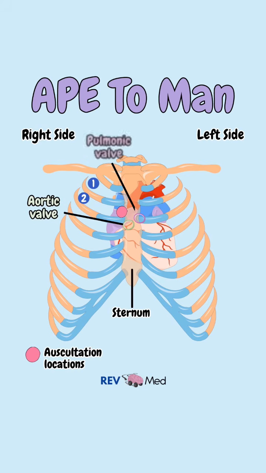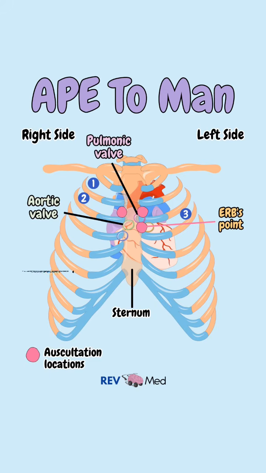P stands for pulmonic. This is exactly the same spot, but on the left side of the sternum at the second intercostal space. Next is E for Erb's point. This is directly beneath the pulmonic auscultation location, which will be our third intercostal space.